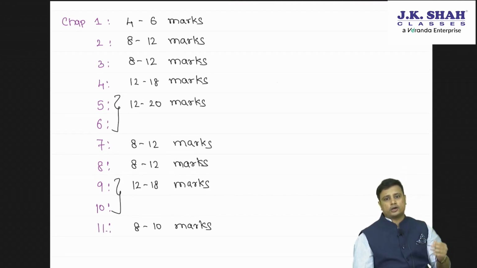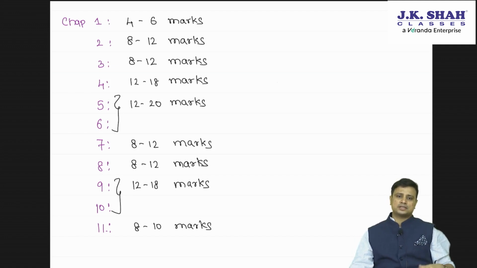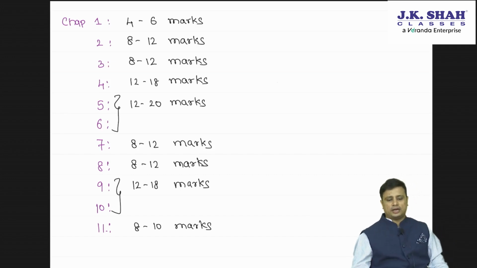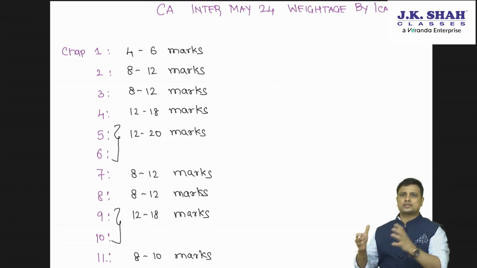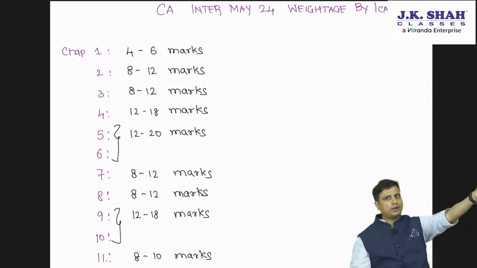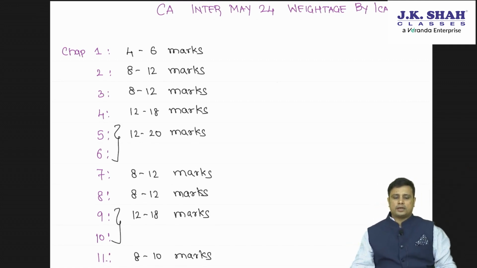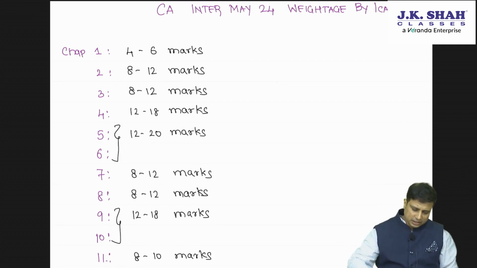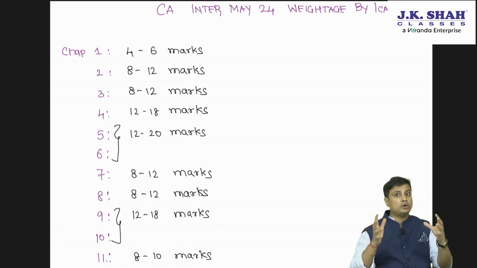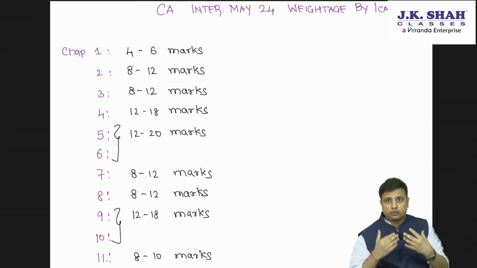Chapter 8, which is audit report, is again 8 to 12 marks. Chapters 9 and 10, that is audit of banks and different entities, are for around 12 to 18 marks. Again, a very good weightage. And lastly, chapter number 11 is around 8 to 10 marks. This is what is prescribed by ICAI in their document, and I have just copy pasted from there. This is what ICAI is hinting. So this gives you a good view of which chapters you should focus on more.